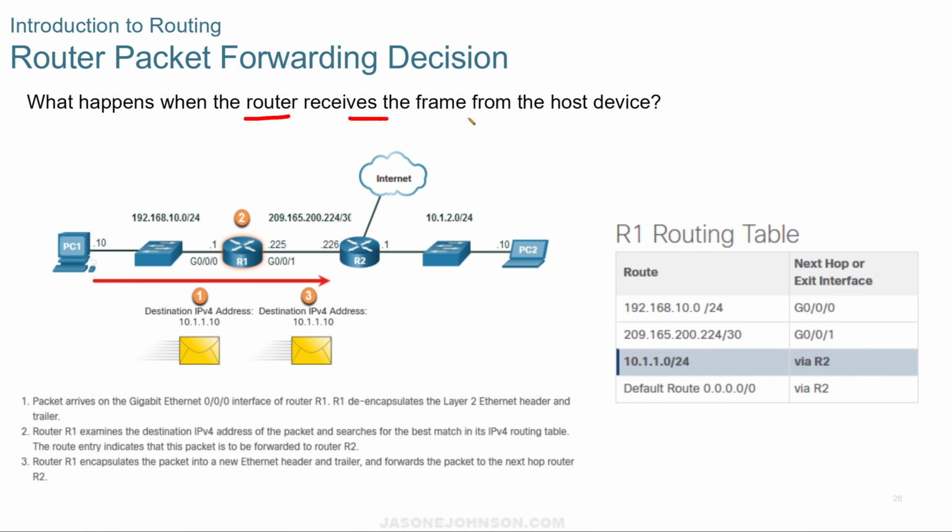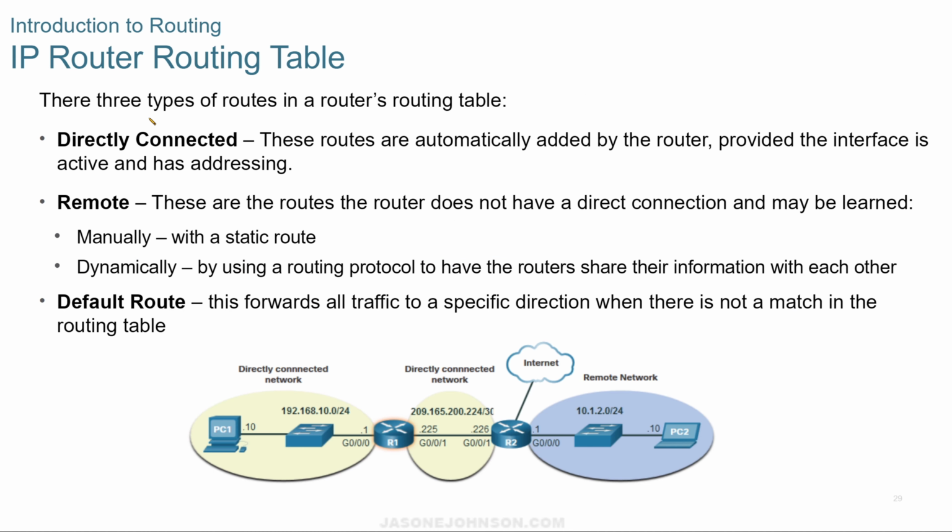What happens when the router receives the frame from the host device? The packet arrives from the gigabit Ethernet interface of router R1. R1 de-encapsulates the layer 2 Ethernet header and the trailer. Router R1 examines the destination v4 address and searches for the best match in its v4 routing table. The route entry indicates that this packet is going to be forwarded to R2, or router number 2. Router 1 encapsulates the packet into a new Ethernet header and trailer and forwards the packet to the next hop router, R2.